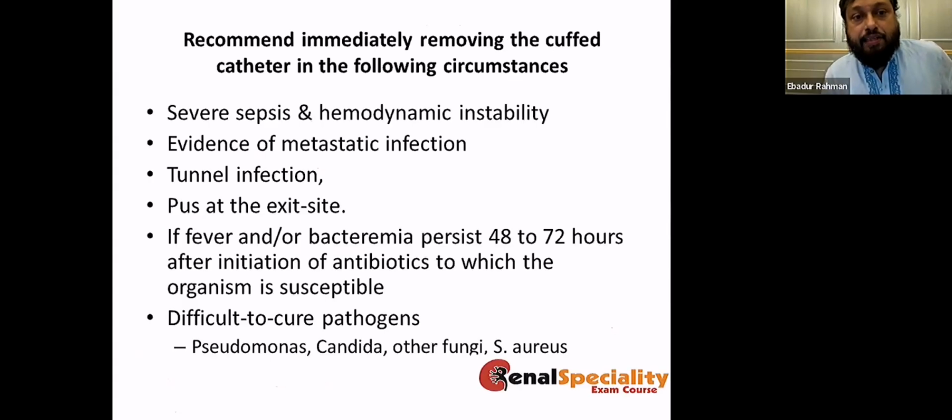Okay. Now, these are the recommendations for the removal of catheter. So if you have tunnel infection, pus at the exit site, severe sepsis, hemodynamic instability, evidence of metastatic infection, if the fever and bacteremia persist beyond 48 hours, even if you have given the antibiotic for susceptible organism, or if you have difficult to cure pathogens like Pseudomonas, Candida or fungi.